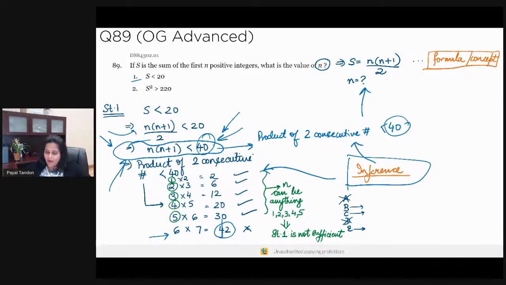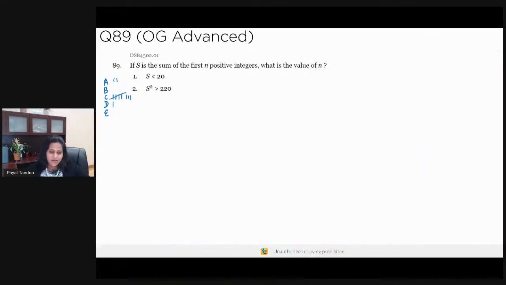All right. So I hope, Paul, that this answers your question, that you are drawing an inference based on n into n plus 1 is less than 40. This means that the product of two consecutive numbers is less than 40. N is one number, n plus 1 is the consecutive number. The product of these two numbers is less than 40. So statement 1 is not sufficient, which means A and D cannot be the correct answers. For those three of you who selected choices A and D, I hope you understand where you faltered.